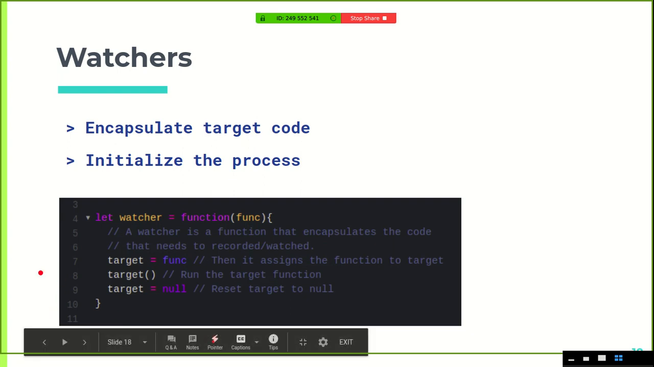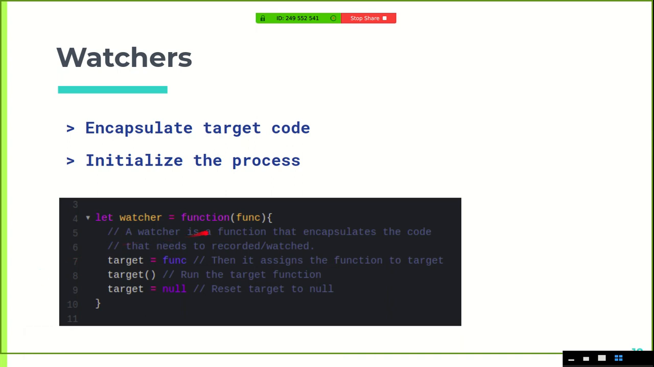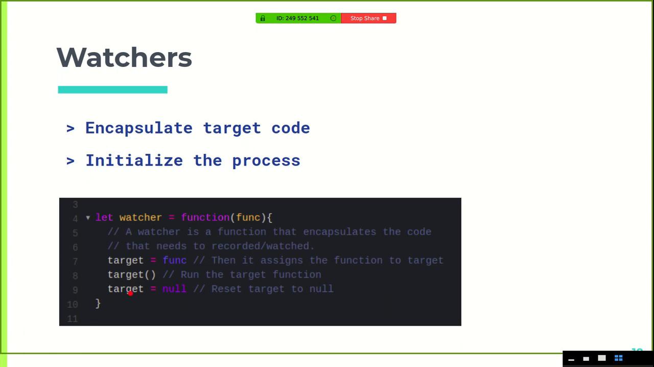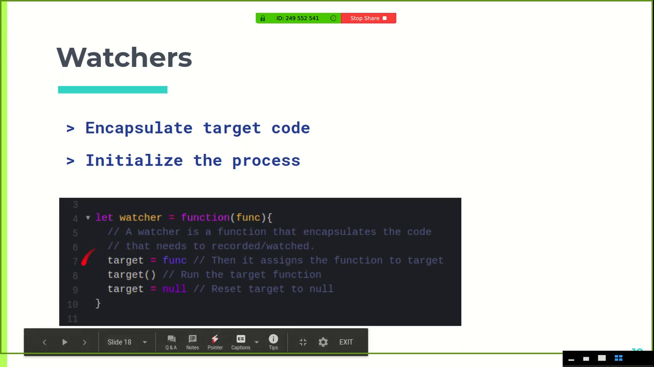Now, basically, a watcher is simply a function which takes a function as a parameter. Basically, these will be the target functions. What it does is it updates the global variable target, and then it runs the target, and then it sets the global variable to null.